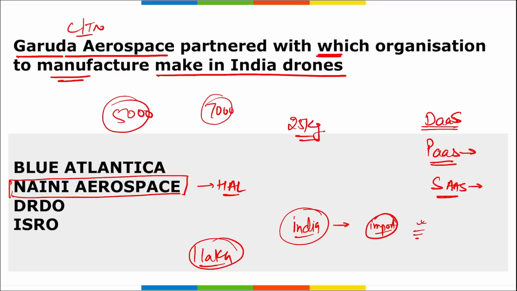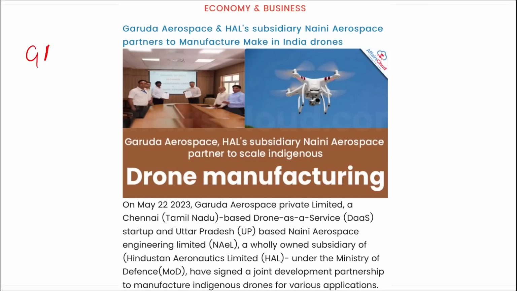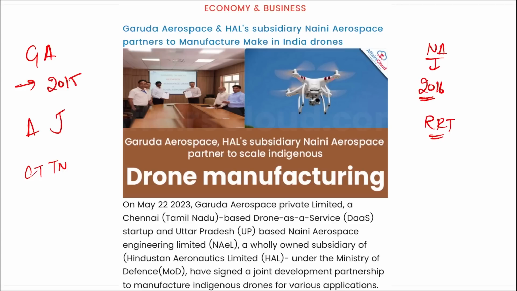Correct? Then if we talk about Garuda Aerospace, it was founded in 2015. Agneshwar Jayaprakash is the founder and CEO. Chennai, Tamil Nadu is the headquarters. Similarly, we talk about Nani Aerospace. It was founded in December 2016. R.R. Thakur is the current CEO, and Prayagraj, UP is the current headquarters for Nani Aerospace Engineers Limited.